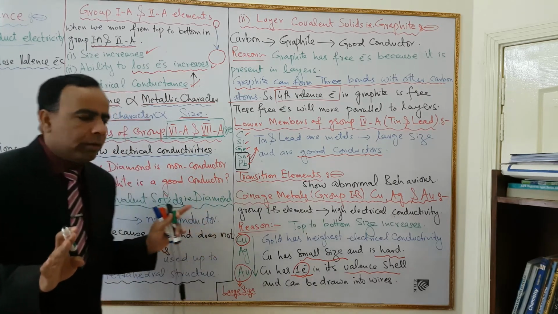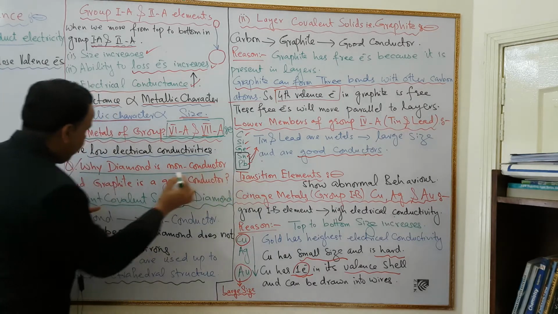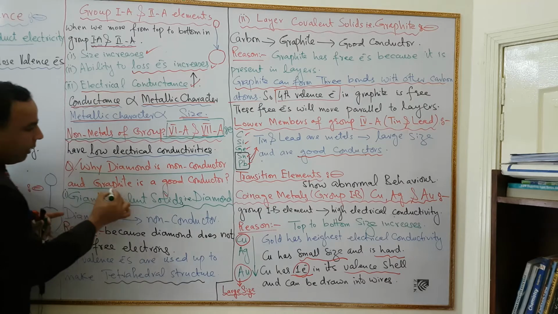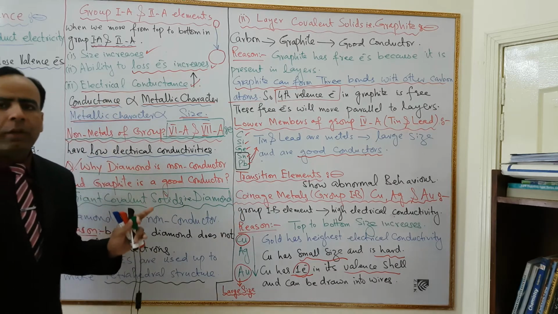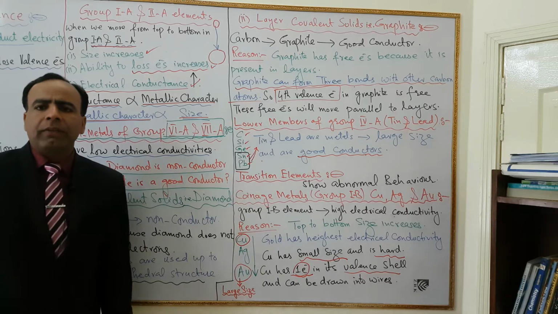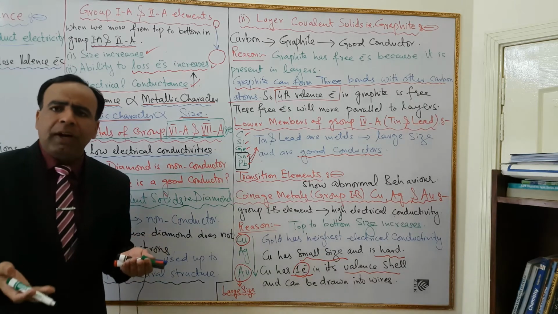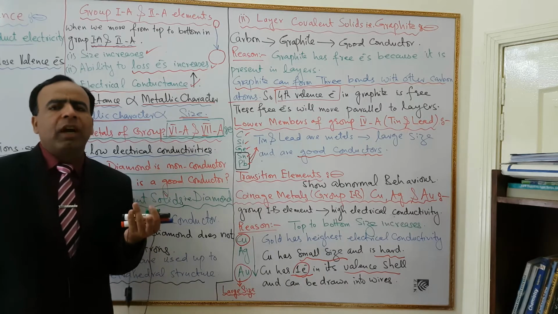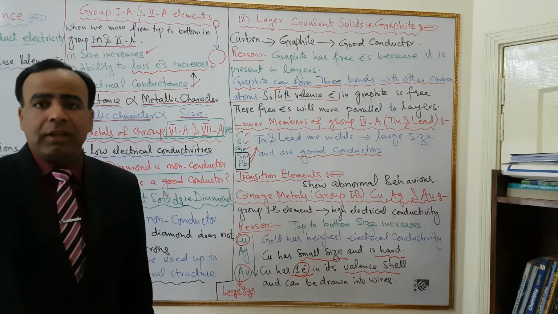Dear students, now there is a very important short question: why is diamond a non-conductor of electricity, while graphite is a very good conductor? What is the reason behind it? Both diamond and graphite are allotropic forms of carbon, but diamond is a non-conductor, while graphite is a conductor.